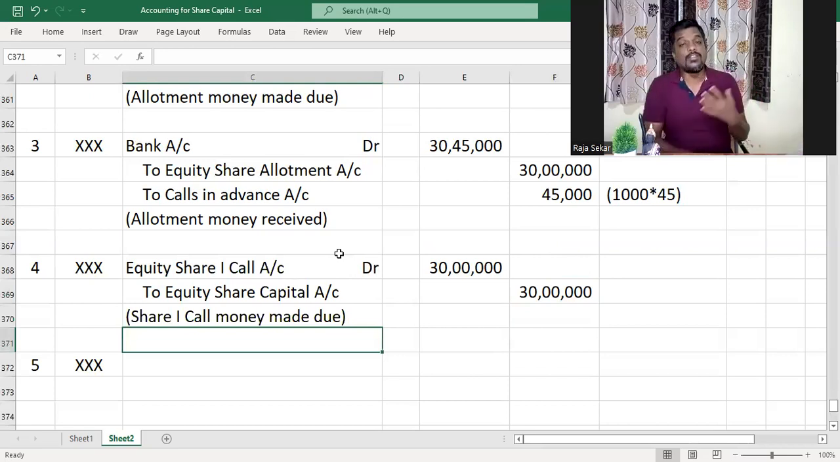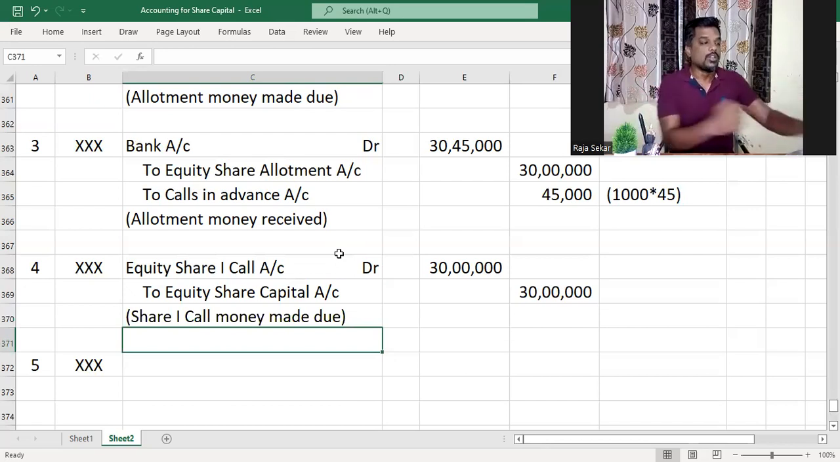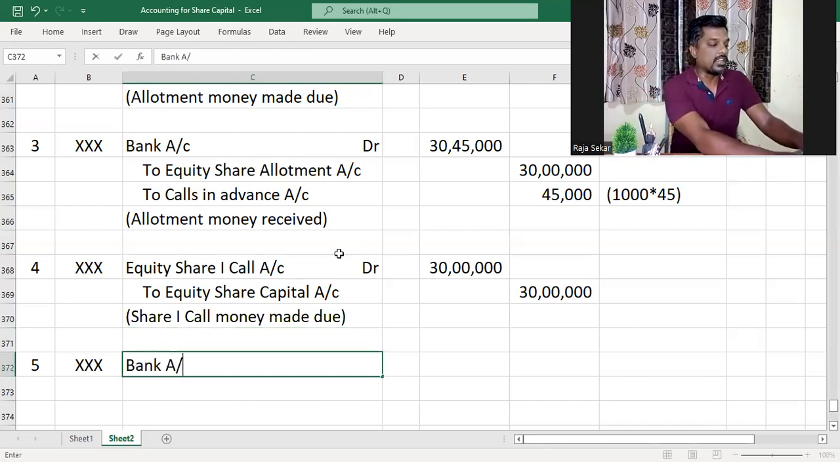Okay, now that we made the first call due, right? The next thing to do would be to receive the first call money. Will we receive 30 lakh rupees here? Just think and tell me. We wouldn't. Am I right? Because Karthi has already paid the amount due on his shares. 45,000 he paid well ahead of time. Am I right, my dear children? So Karthi would tell, hey, why are you making first call due for me? I already paid the 45,000. No, take from that and set it off against this. Understood? So we would not receive the entire amount.